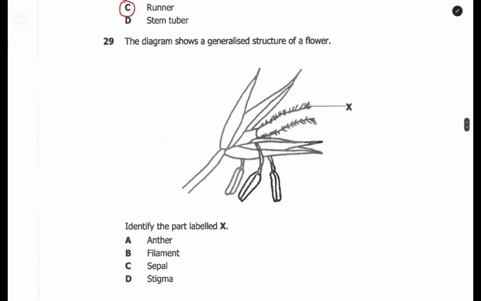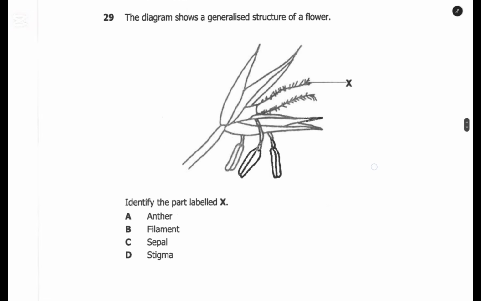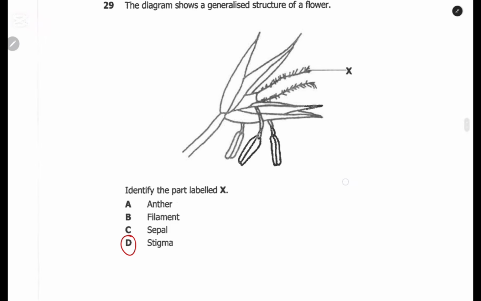The diagram below shows the generalized structure of a flower. That is question 29. Identify the part labeled X. The part labeled X here is the stigma. If it was pointing at this, I would have put anther, but this part is the stigma. And just by looking at it, you should be able to know the kind of pollination that occurs in this one.